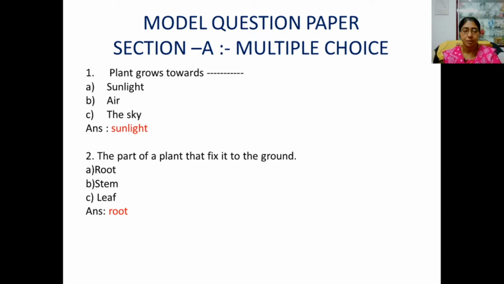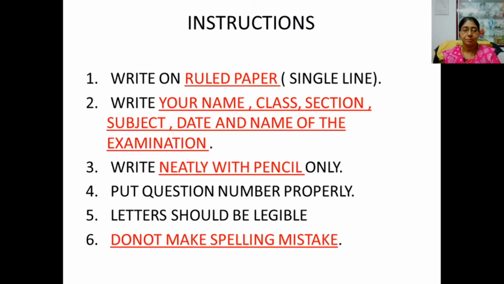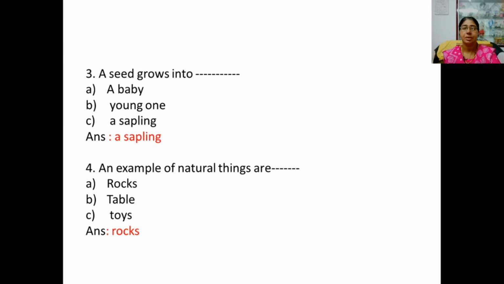Answer: root. A seed grows into dash: baby, young one, sapling. Answer: a sapling. Fourth one, an example of natural things: rocks, table, toys. Correct answer: rocks.